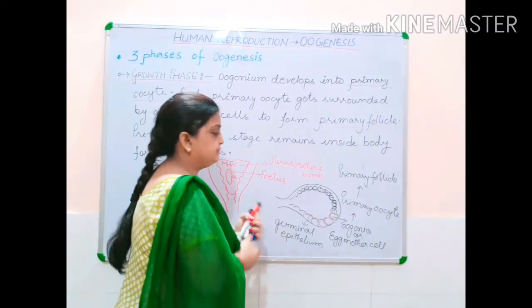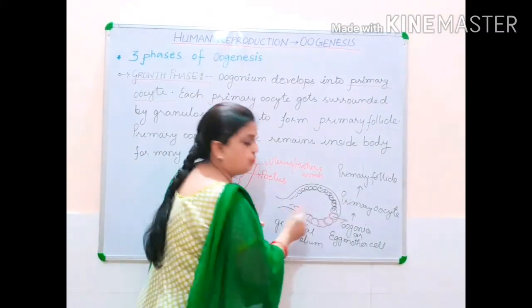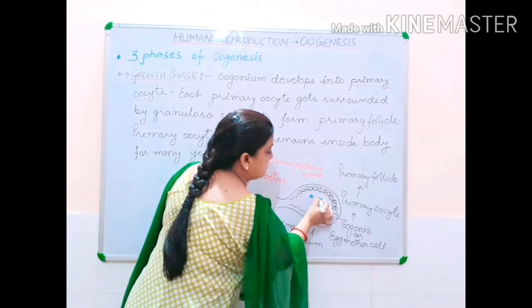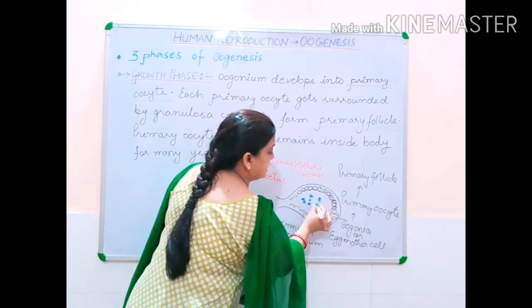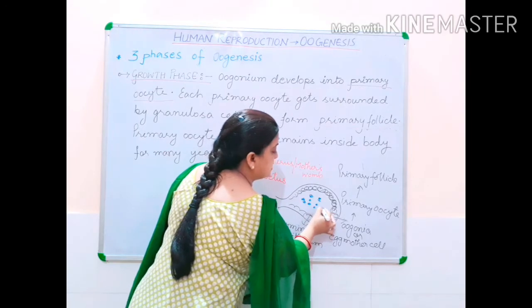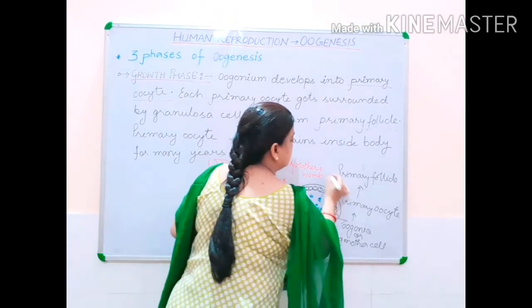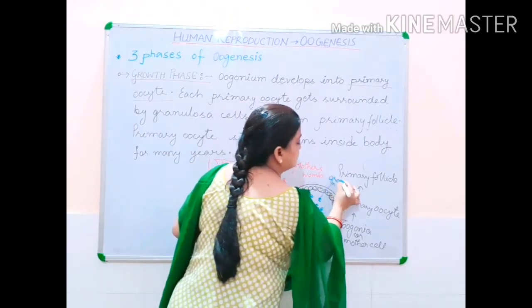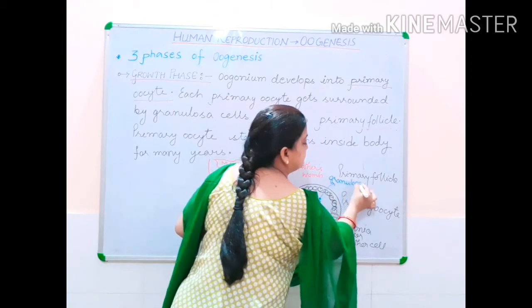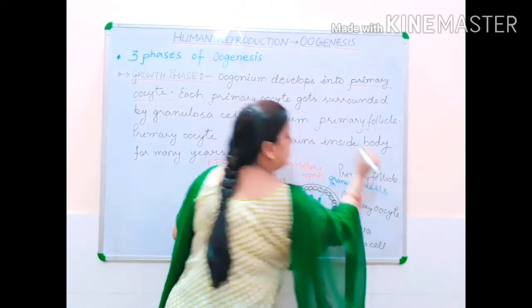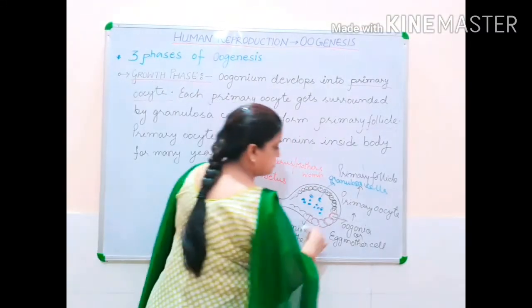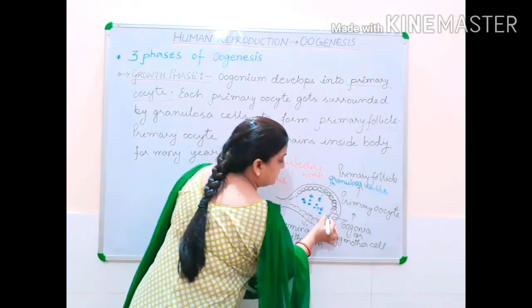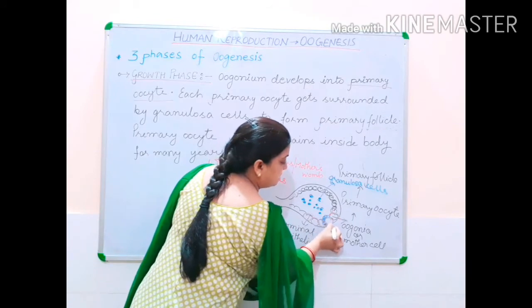Now children, inside the fetus of ovary, many normal cells are present, and these normal cells are called granulosa cells. These granulosa cells get engulfed around the primary oocyte.